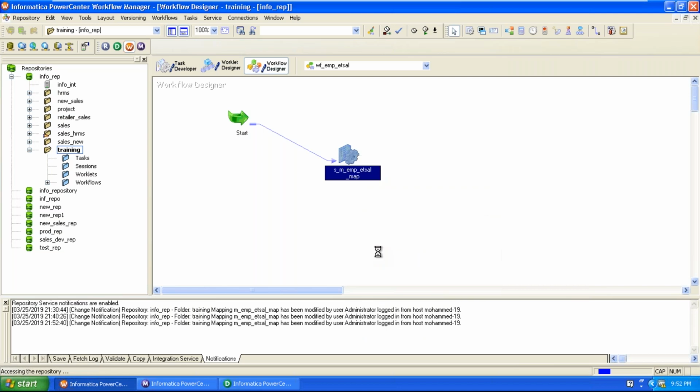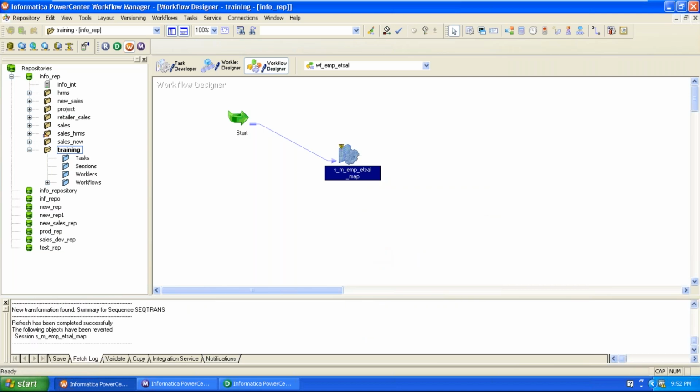So right click on the session task because the mapping changes are applied. We added a new transformation, it is a sequence generator transformation.